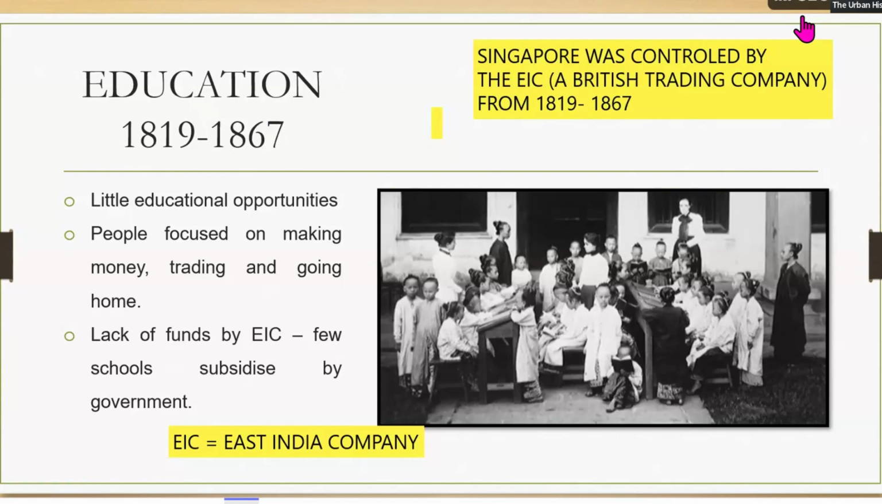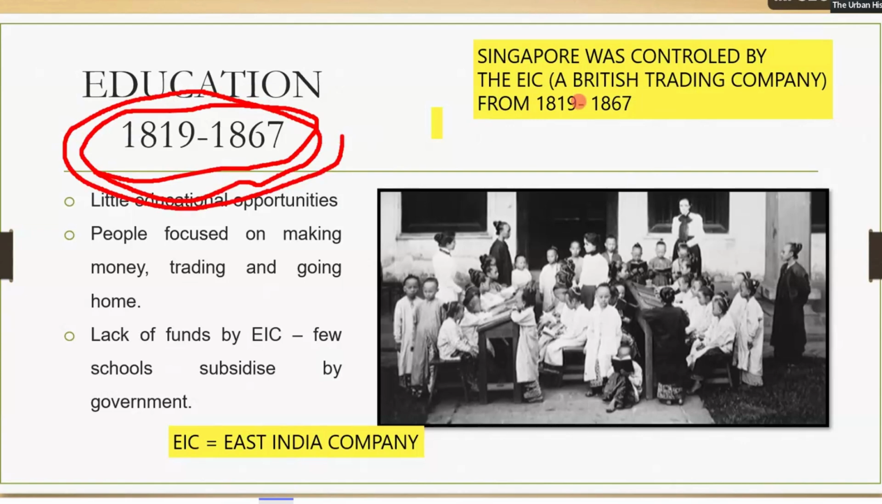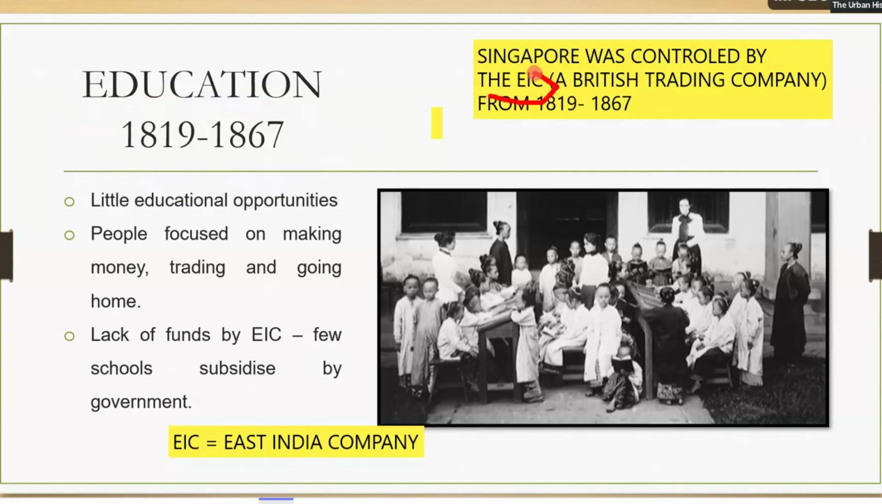And we're going to continue from there. Now we're going to look at education in Singapore. You must know the two time periods. The period from 1819 to 1867 is considered one time period. In this period, Singapore was controlled by the EIC.